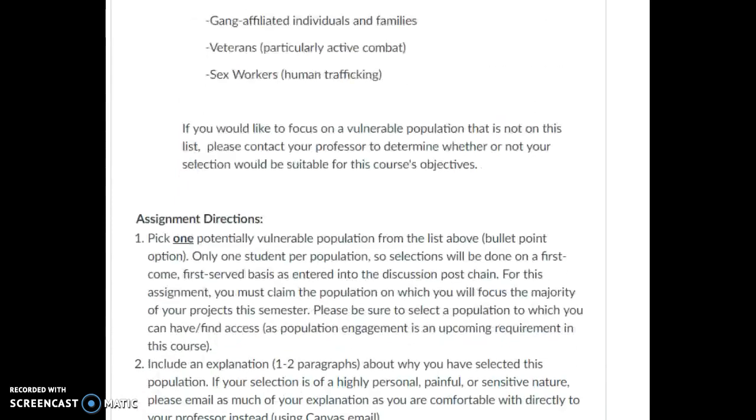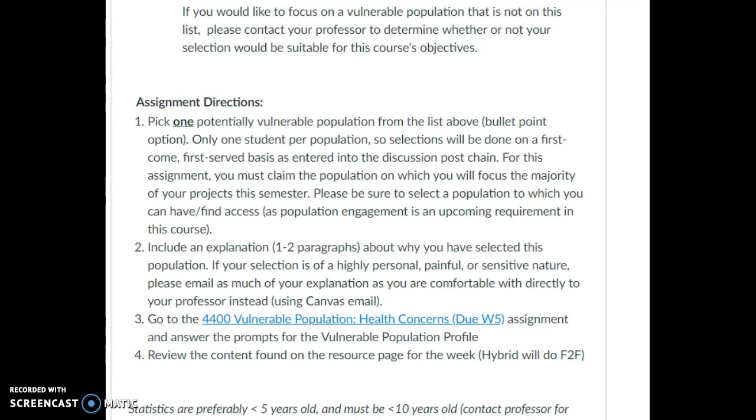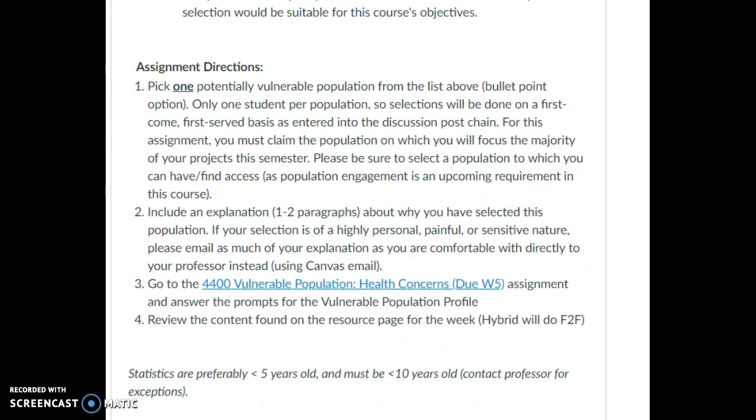Choose one population of interest, and then what you're going to do is in the discussion page, you need to go in and enter your population as soon as possible. This is first come, first serve. You also need to go in and put 1 or 2 paragraphs about why you've selected that population. If you're worried that someone else is going to select the population that you want, you can go in and claim it first, and then go back in after the fact and add your paragraphs down below at a later time, still before the deadline. Please make sure that you have reviewed the entire list to make sure that the population you select hasn't already been selected by someone else.